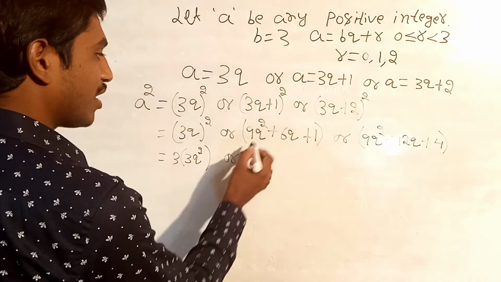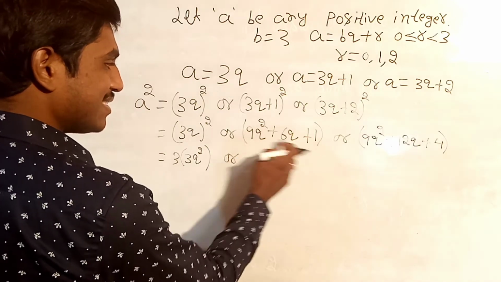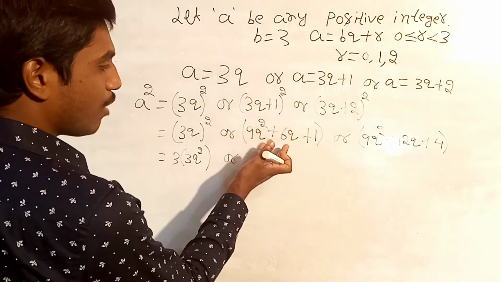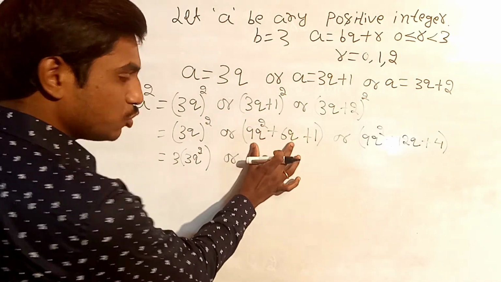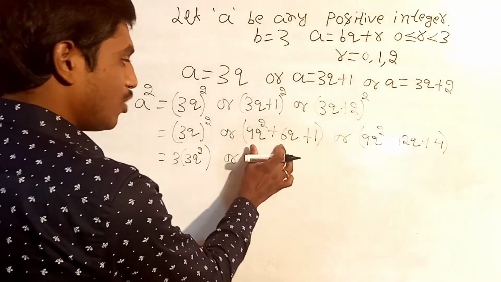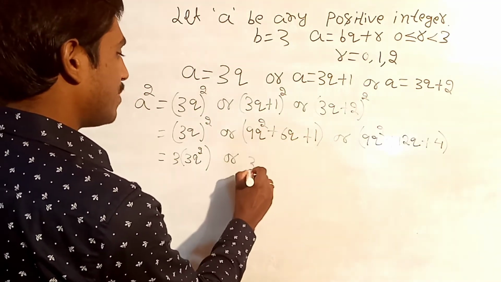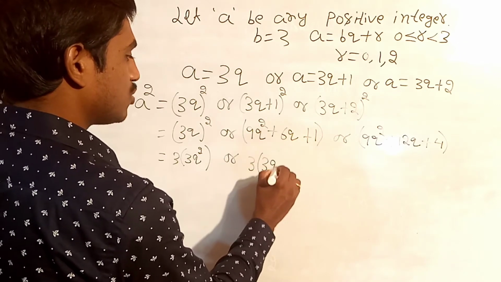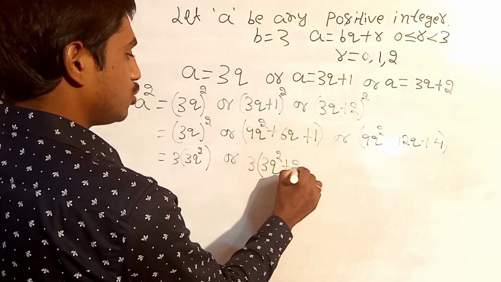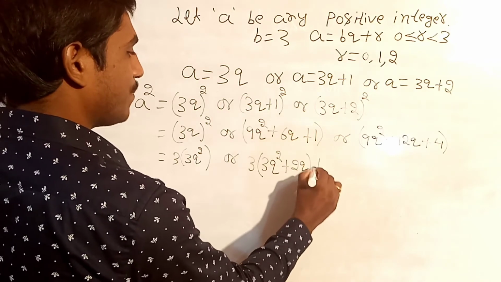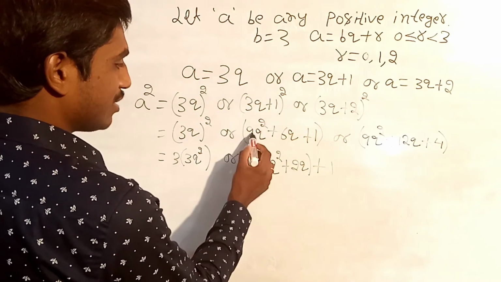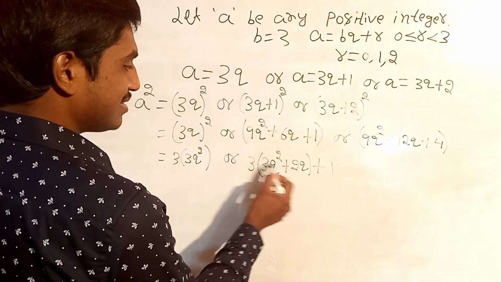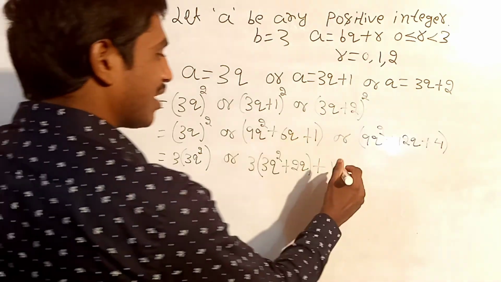Here also, in this expansion we will take 3 common only from the first 2 terms, not the third term. If we take 3 common here, we will get 3 into 3q square plus 2q, close the bracket, plus 1. If you multiply, 3 into 3 is 9q square plus 3 into 2 is 6q plus 1.